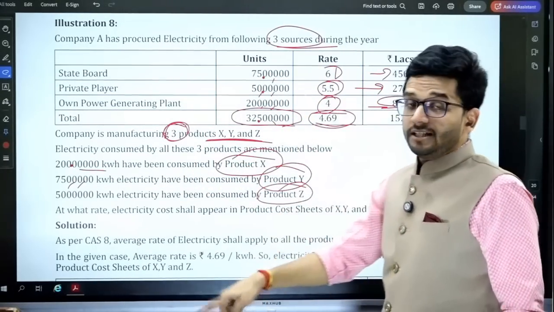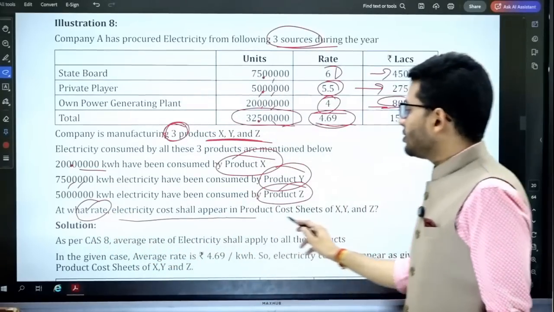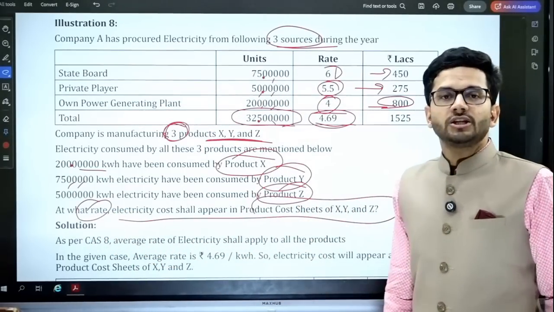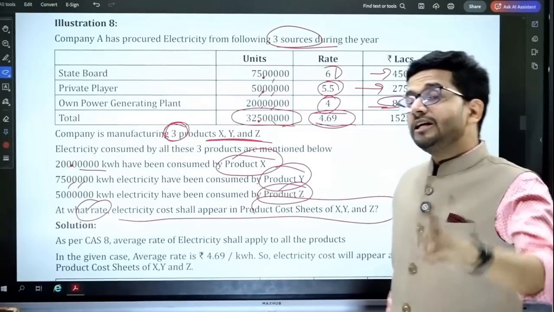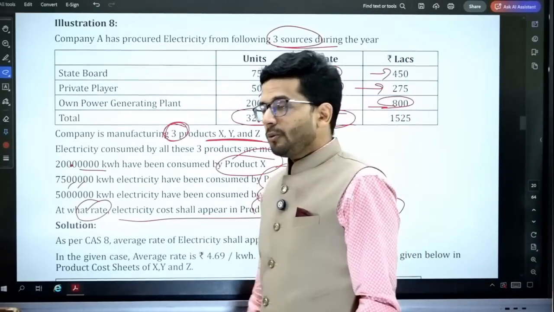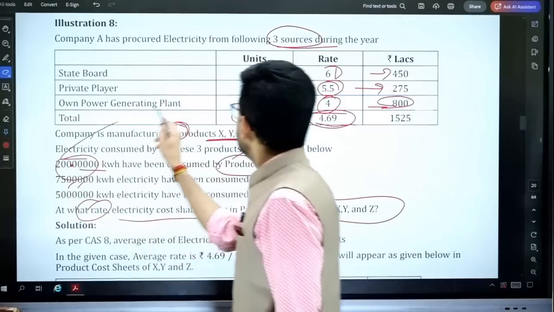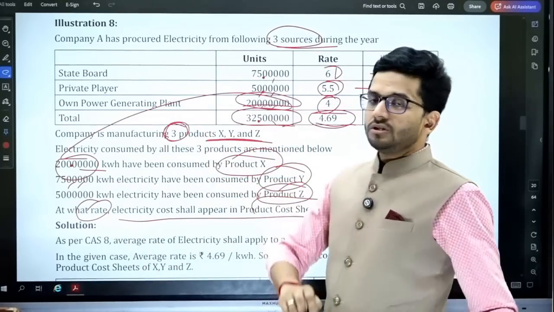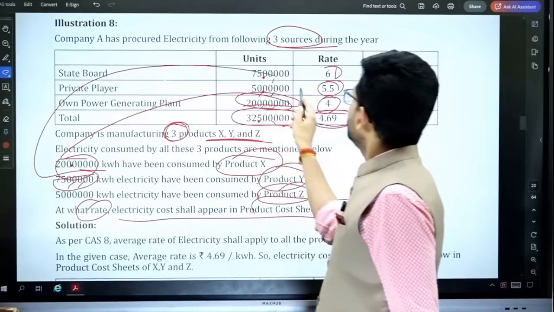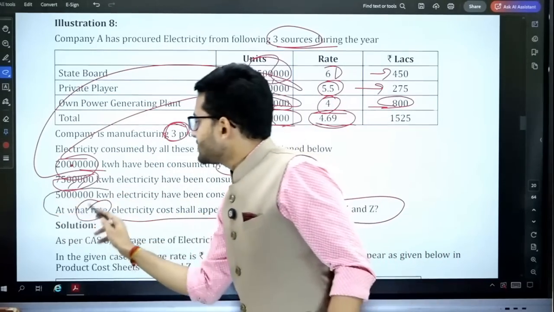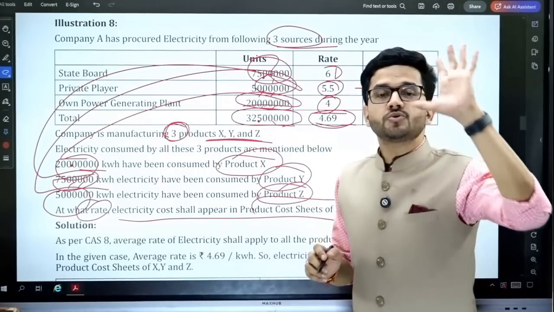Now at what rate? The question is at what rate the electricity cost appears in the product cost sheet of X, Y and Z. What is the rate at which it should appear? Now deliberately to confuse you, the question has given exactly the same numbers which correspond to the procurement numbers, 75, 75, 50, 50, just to confuse you.